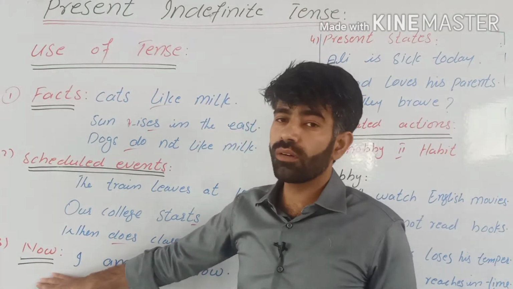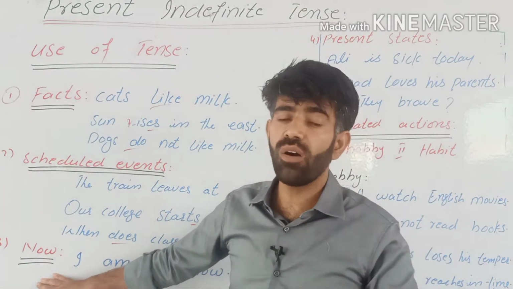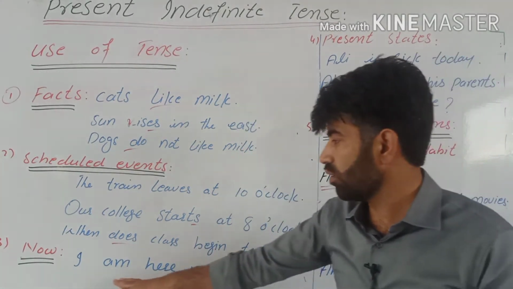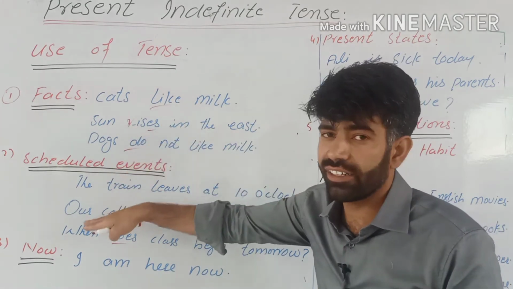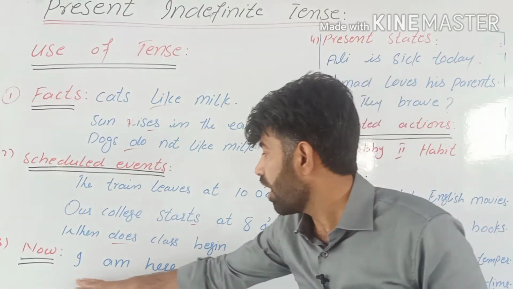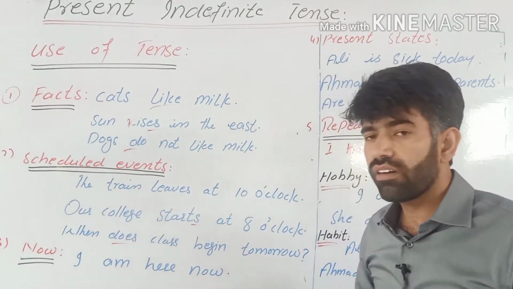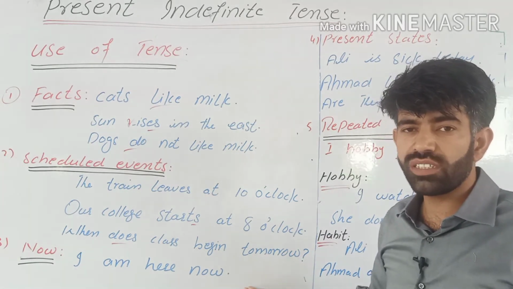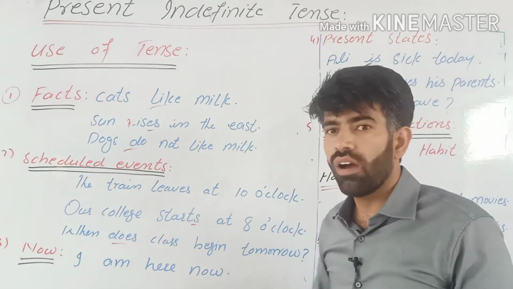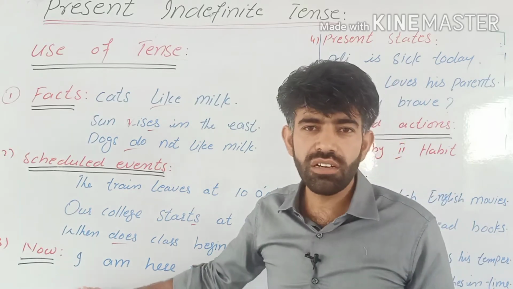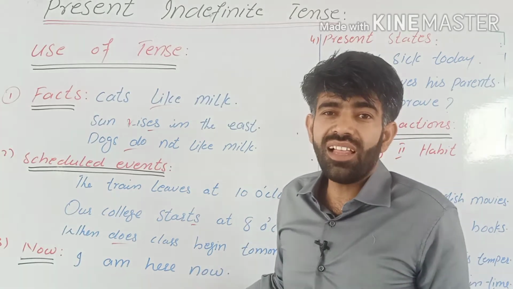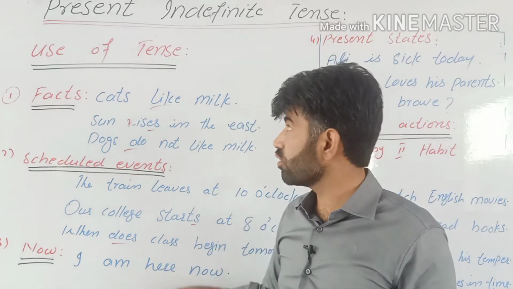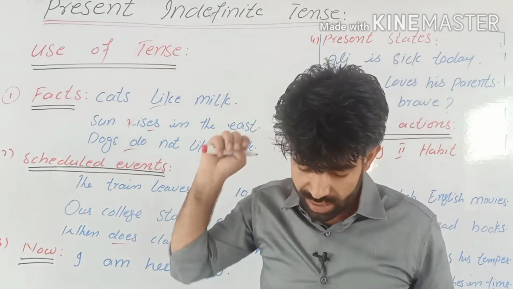And if you want to talk about something now, which is related to present, you have to use present indefinite tense. But look at this: I am here now. Present state, present situation. I am here now. I need your help. I do not need your help. Who needs my help? Now. So if you want to talk about something like that, you have to use present indefinite tense once again.